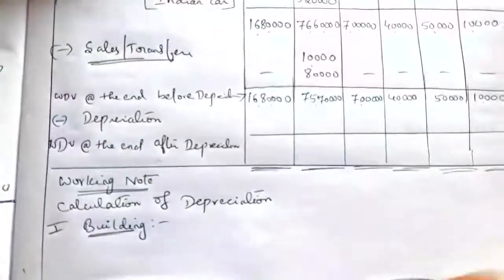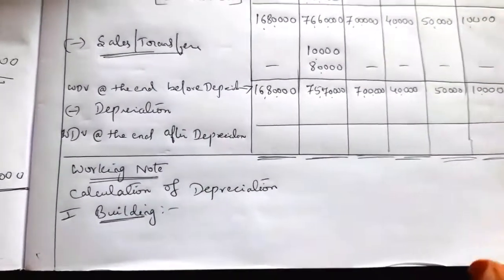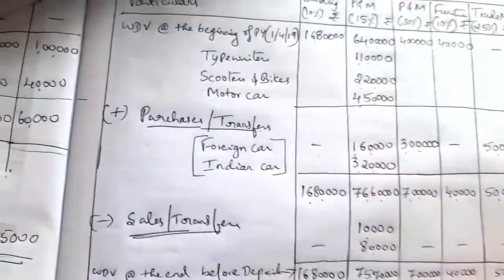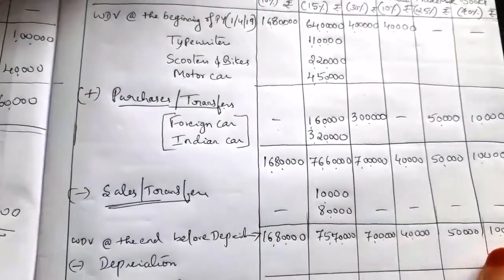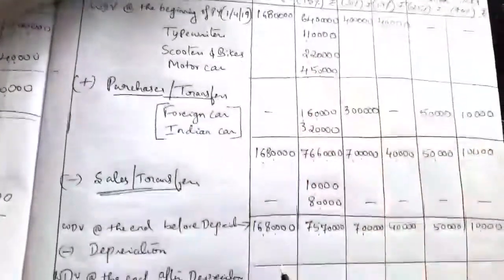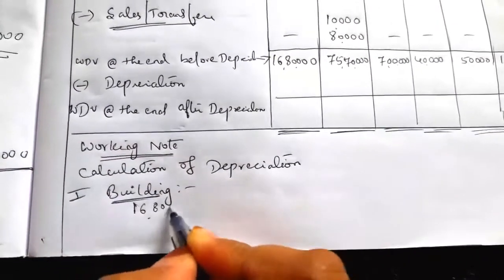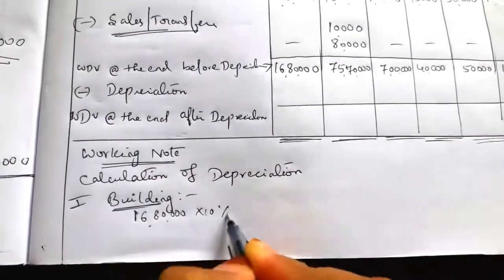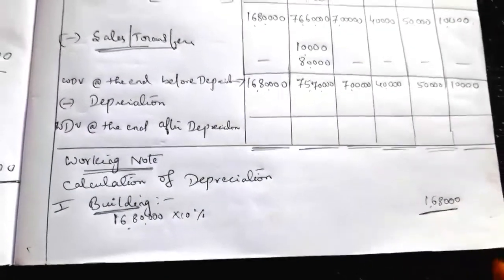So now we'll calculate the depreciation. Write the heading working note, calculation of depreciation. So first block is building. In the case of building, there is no purchases, so no confusion. On the written down value directly we can charge the depreciation. So 16,80,000 into 10% is equal to 1,68,000 is the depreciation in the case of building.